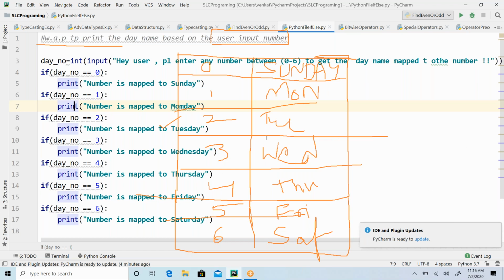Ahlad, yes, that is up to you. If you want to just print like this or whatever you want to print, that's it. You can print like this also. I just made it make more sense, that's it. I've given more printing stuff. That's up to you. Whatever you want to print, you print it, but the day name we are going to print.